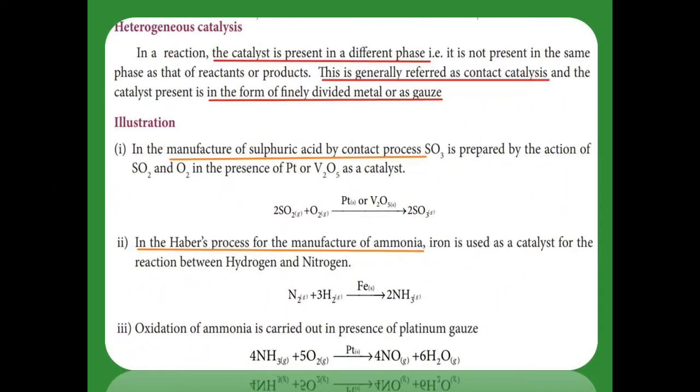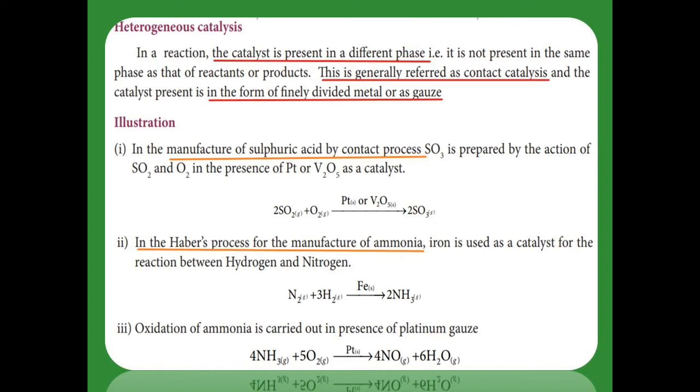Heterogeneous catalyst. Hetero means different phase. Here the catalyst is in a different phase when compared to the reactant and product. Generally the heterogeneous catalyst is referred to as a contact catalyst, and the catalyst is in the form of finely divided metal or in the gas form.